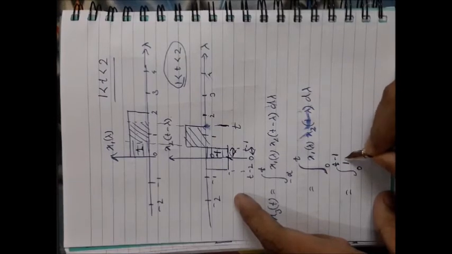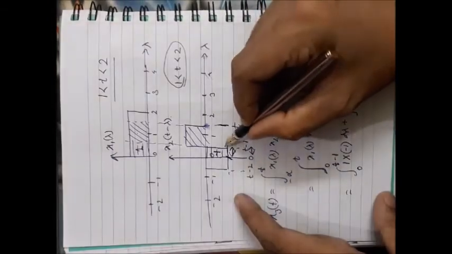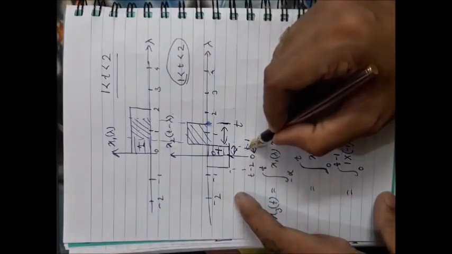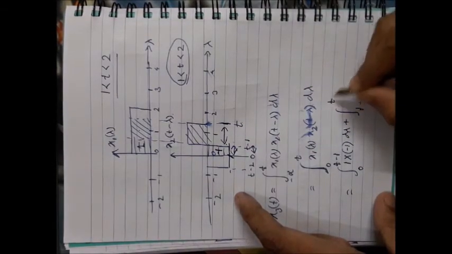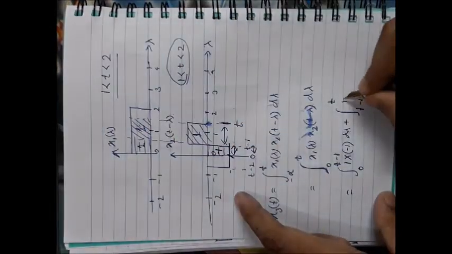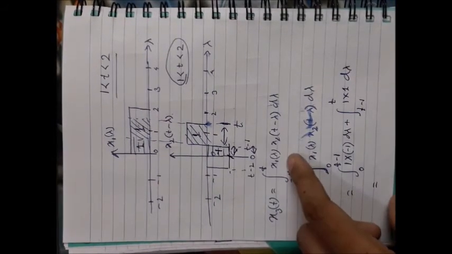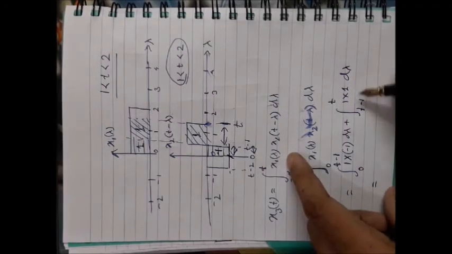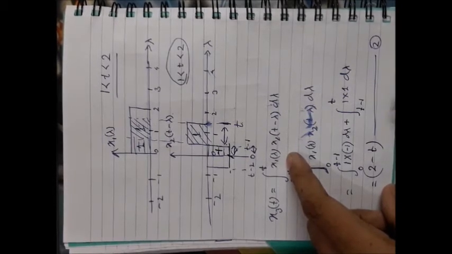First signal has the value of 1, next signal has the value of minus 1, d lambda. Next, consider this region starting from t minus 1 ending at t. For that case, both signals have the same value, 1 and 1. So 1 multiplied by 1 d lambda. Now find out what will be the value. If you carry out these two integrations and put those limits, you will obtain 2 minus t. Okay, 2 minus t. It is for this region of t.